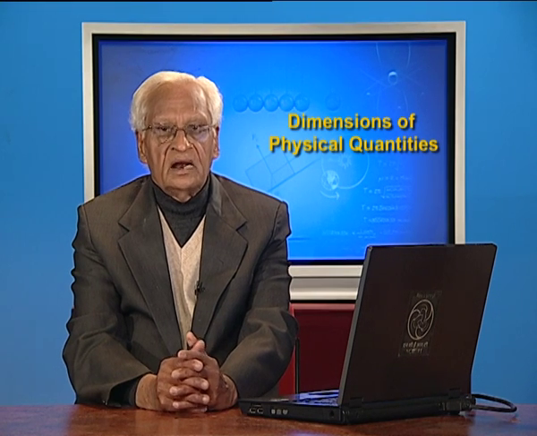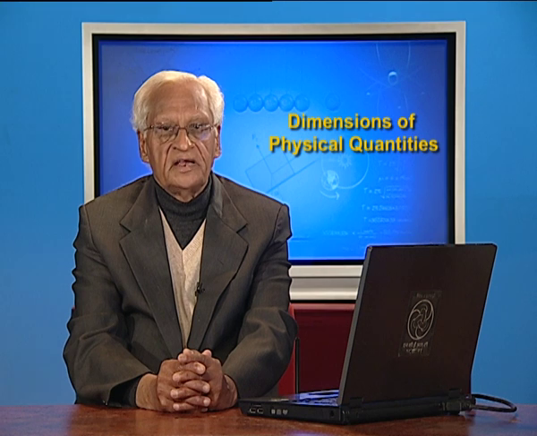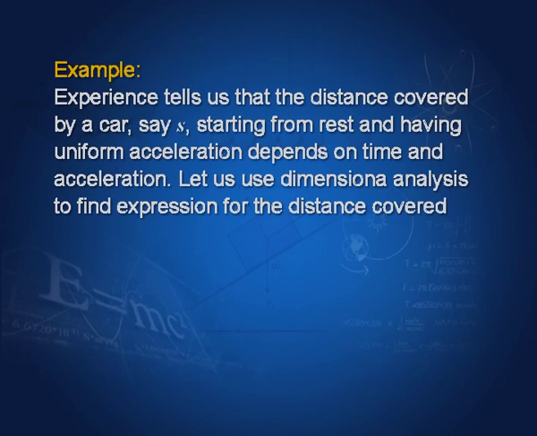Let us illustrate the use of dimensional analysis with an example. Experience tells us that the distance covered by a car, say s, starting from rest and having uniform acceleration, depends on time and acceleration. Let us use dimensional analysis to find an expression for the distance covered.